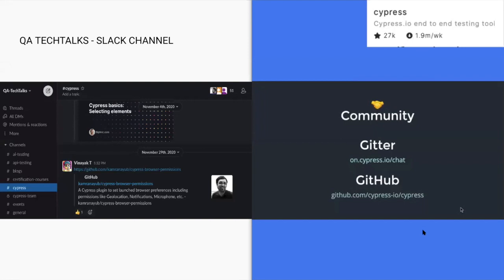And on the right side, we can see the official GitHub page from Cypress. If we face any issues, we can raise a GitHub issue. And the GitHub stars, we can see 27K. It's not a small thing. Even Selenium has not reached 27K GitHub stars. Cypress achieved it in a very short time compared to other frameworks.